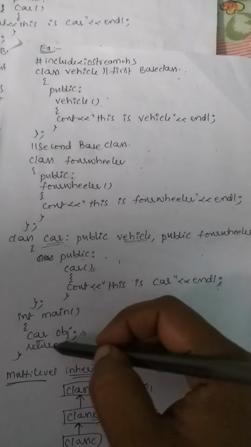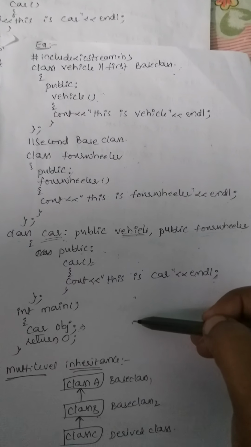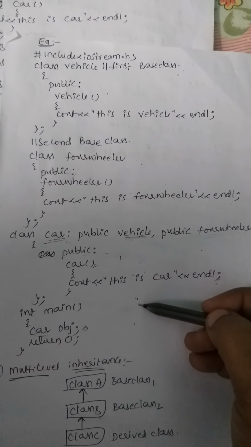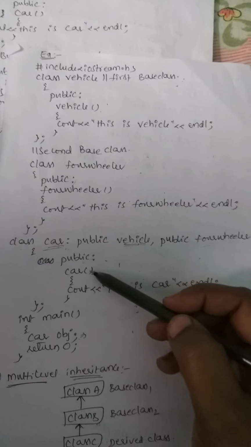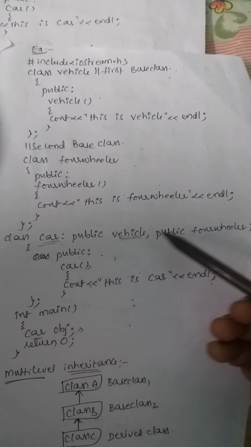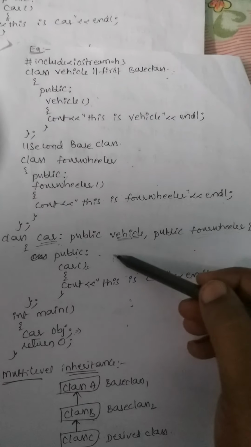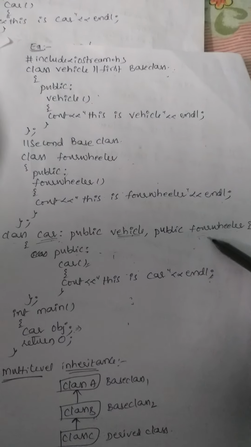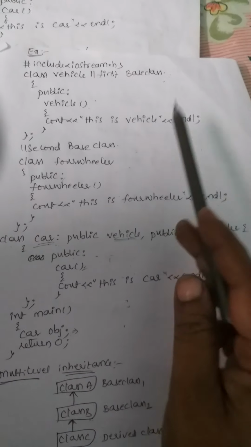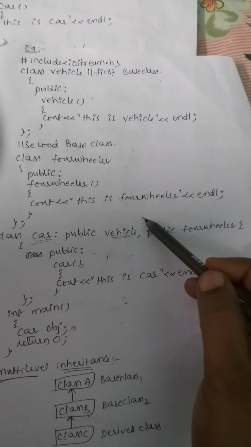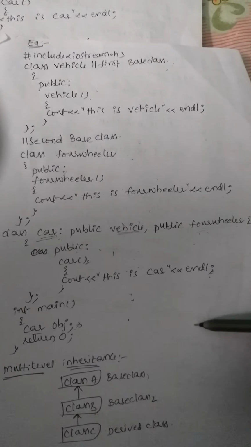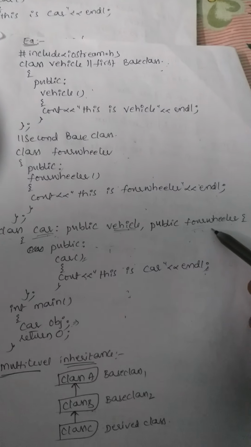In the main method, in the inheritance concept, we are always creating the object for the derived class. So whenever the object of car is created, it automatically invokes the car constructor, but this car class is inherited from two or more base classes, vehicle class and four wheeler class. So automatically the statements of the vehicle constructor and four wheeler constructor are also executed. So the output for this program is: this is vehicle, this is four wheeler, and this is car.